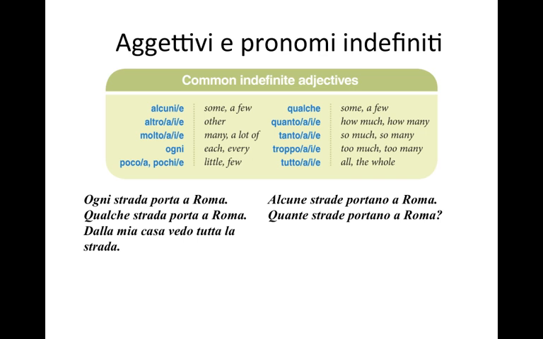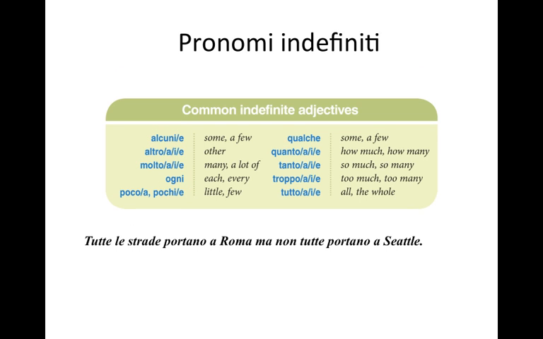As we know, alcuni, alcune is only plural, and note also that ogni, like qualche, is invariable and always singular. The only indefinite adjective that is followed by a definite article is tutto. Therefore, it is correct to say tutte le strade, but not alcune le strade. Now that we have looked at indefinite adjectives, let's move on to indefinite pronouns.